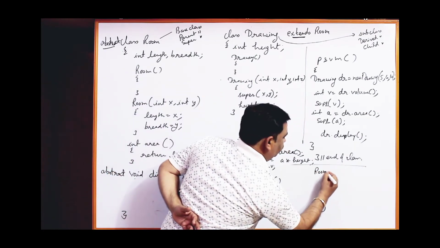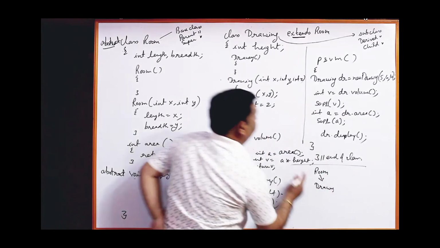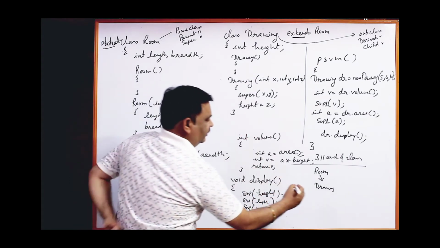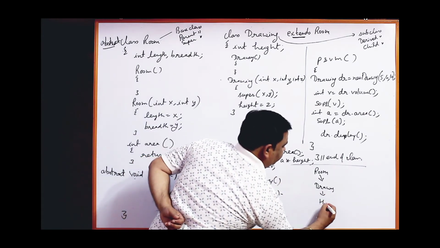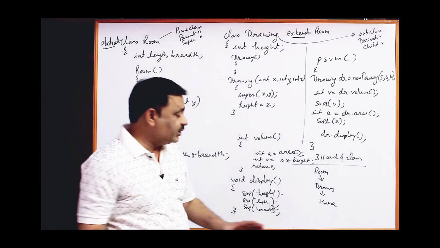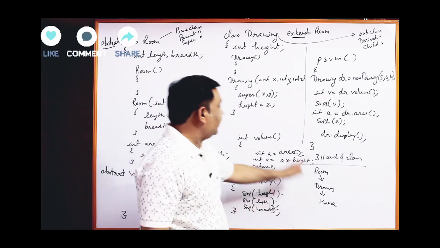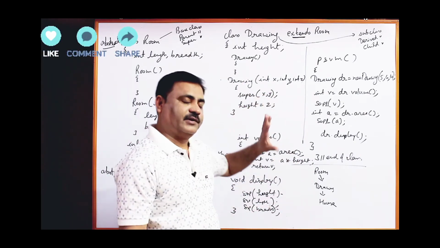This is room class, this is drawing class, which we have already defined here, and now the next class is house, and maybe some more classes, just to explain to you the concept of multi-level inheritance.